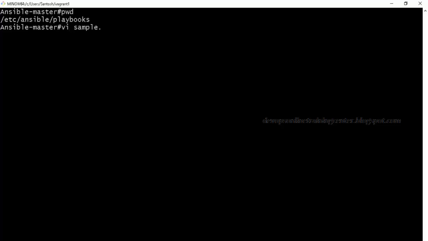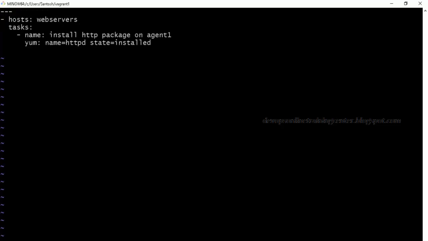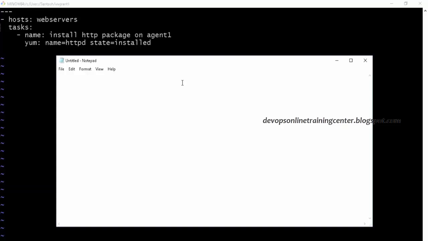So we were basically seeing the sample YAML file, right? Last time we have hosts. We are trying to install HTTP on all the machines, right? Today, once we install HTTP, we'll also get a service called HTTP, right? So basically we are trying to install the HTTP package. This is the first step that we completed, right?